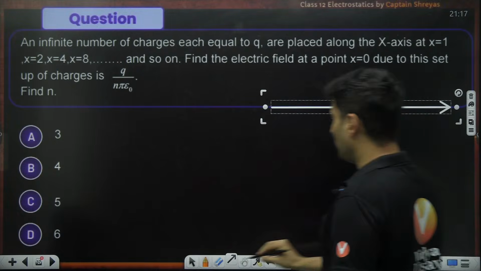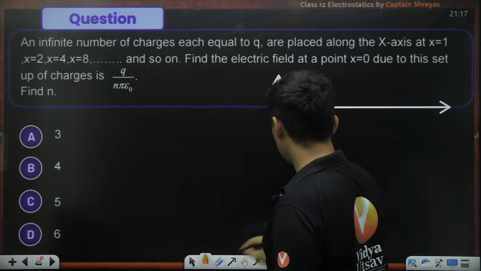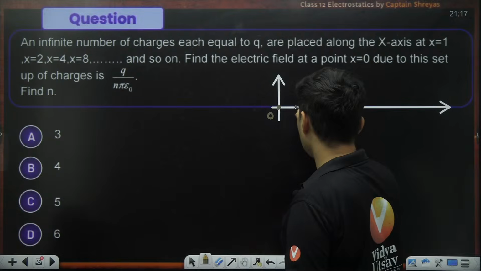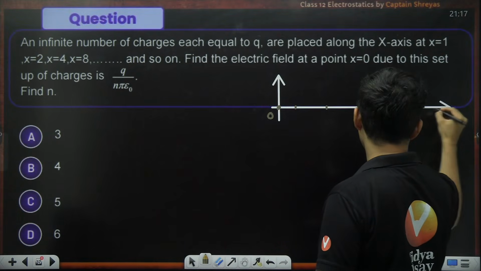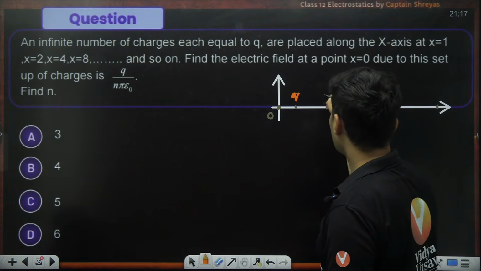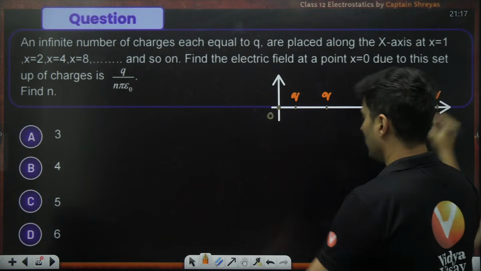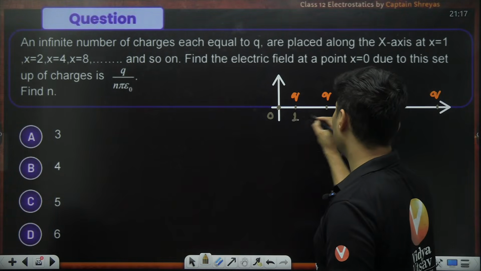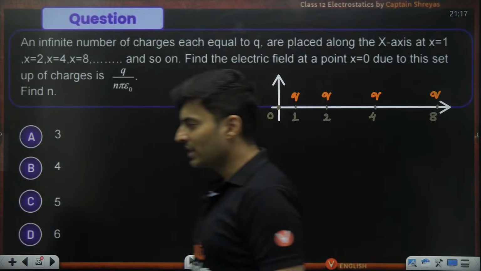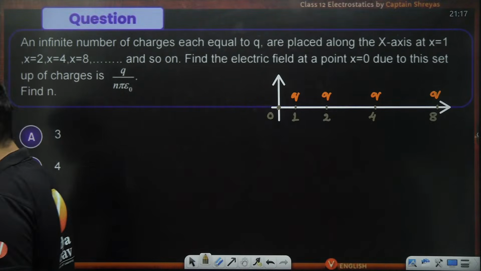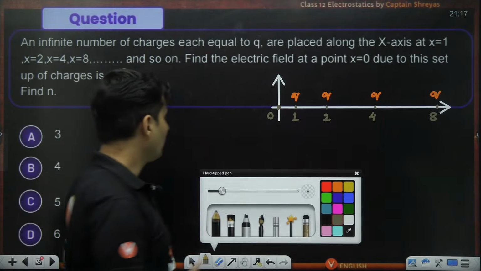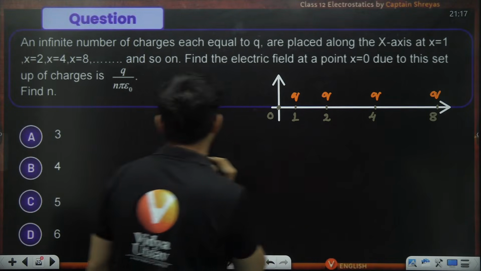So this is your number line. Let's say this is your x equals 0 point, and at x equals 1, then 2, then 4, then 8, you are placing the same charge. Which charge? Q, Q, Q, Q, like that. So the distances are 1, 2, 4, 8, and so on and so forth, powers of 2. I can sense some series already. So, what will be the electric field at origin?